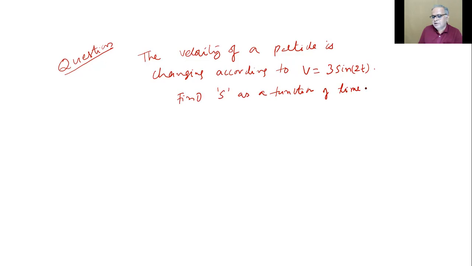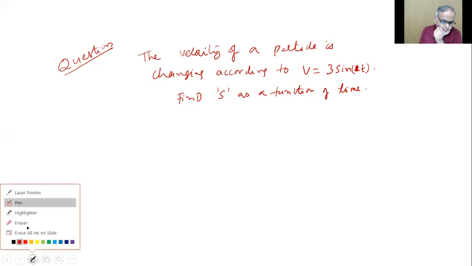Come on. Sricharan, will you try? I'll write for you. V is equal to ds by dt. Sine 2t may be a trouble for you, sine t only I'll give.